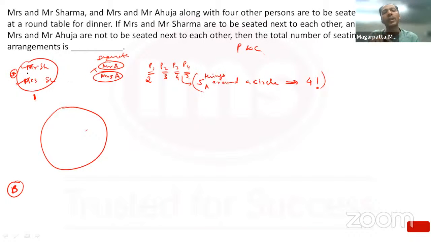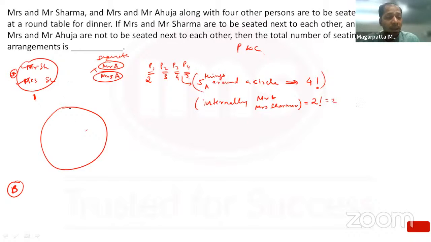It could be Mr. Sharma on the left and Mrs. Sharma on the right, or the other way around. So I'll have to consider internal arrangements of Mr. and Mrs. Sharma. They can arrange internally in 2 factorial ways.